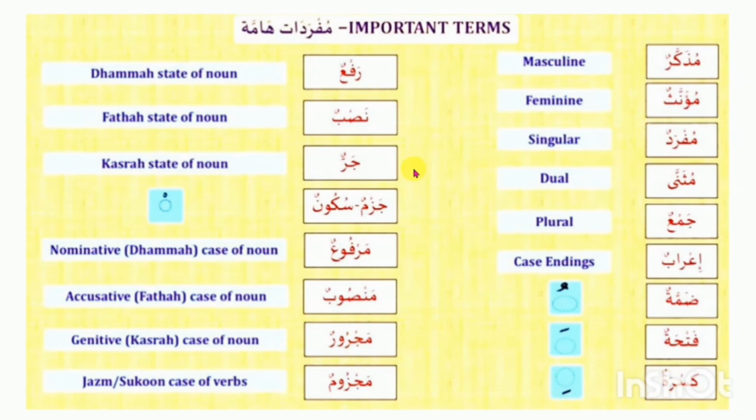I hope you will read this 10 times after this class. Please look at the right side: this is masculine. We know that in the English language, masculine gender means male gender. In the Arabic language, this is called mudhakkar. Second is feminine. Feminine means female. In the Arabic language, this is mu'annath.